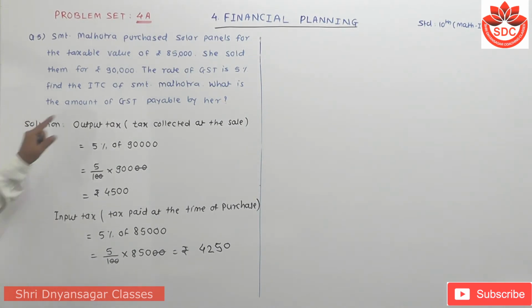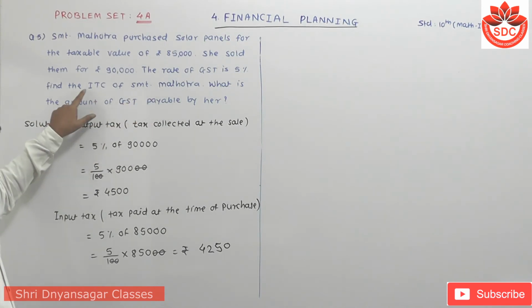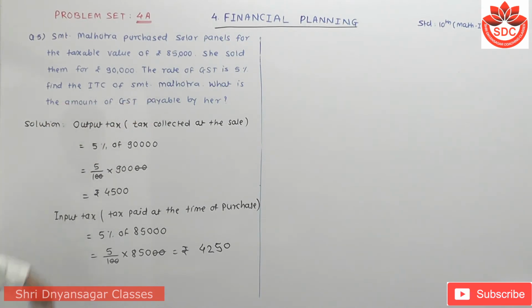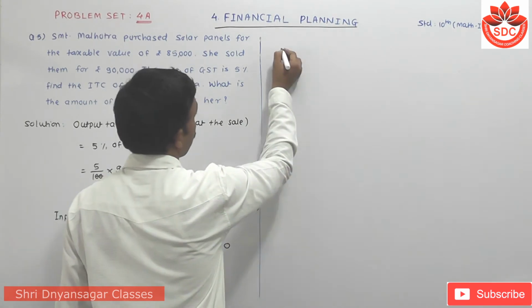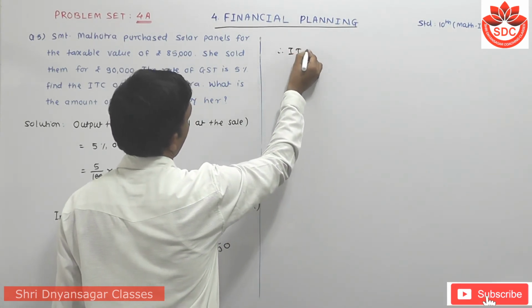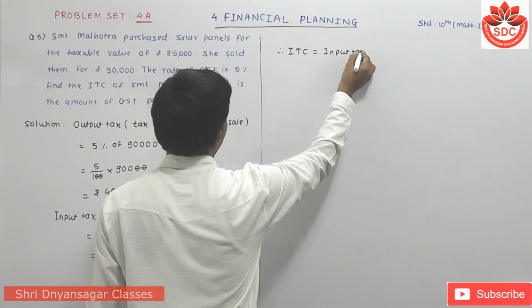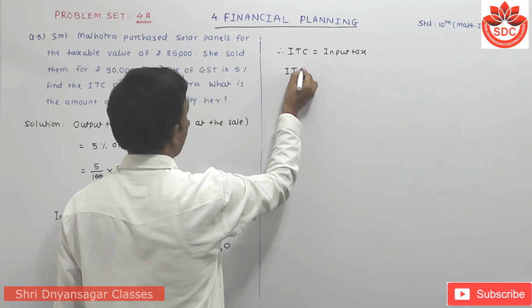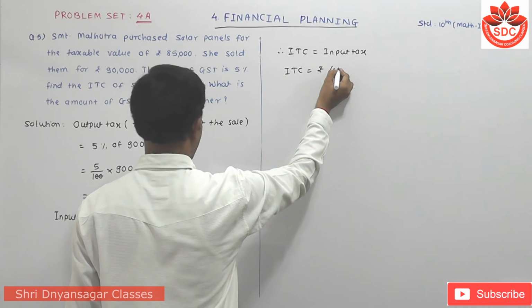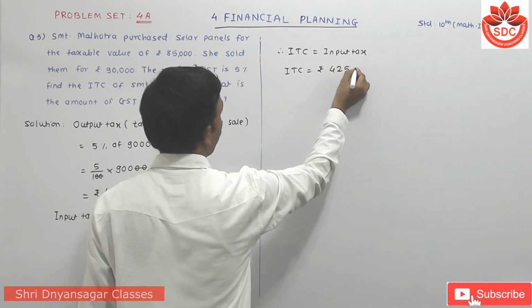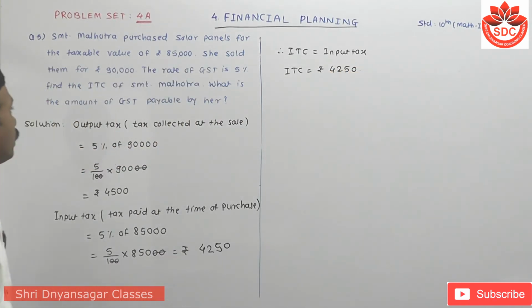Now student, ITC. ITC means input tax credit. Therefore ITC is equal to input tax, and the input tax is how much? Rupees 4,250. This is the ITC for Srimati Malhotra. Then you have to find out the amount of GST payable by her.